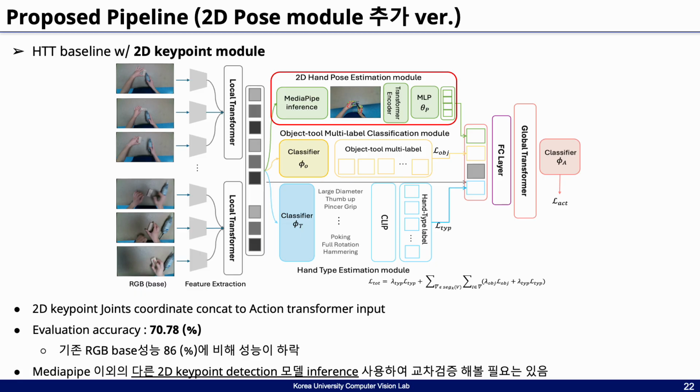The goal is to evaluate whether this integration improves overall performance, particularly for distinguishing between opposing action sequences. While it would be ideal to also apply a dedicated loss to train the pose module itself, for now we are proceeding under the assumption that MediaPipe provides sufficiently accurate pose estimates, so we are using its inference outputs directly as a feature input without additional training for the pose module.